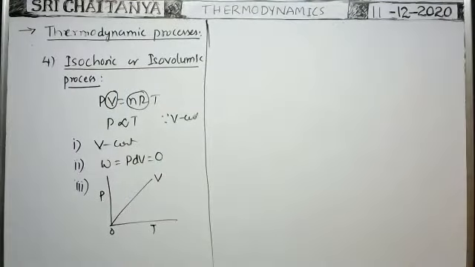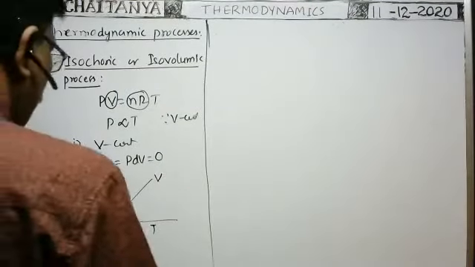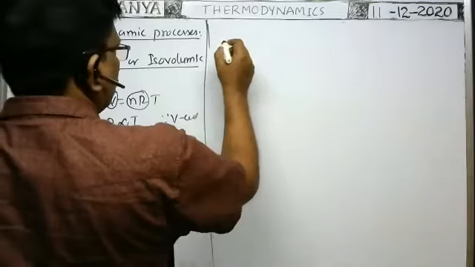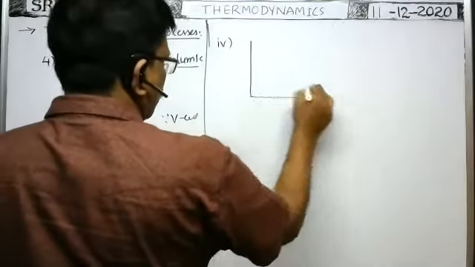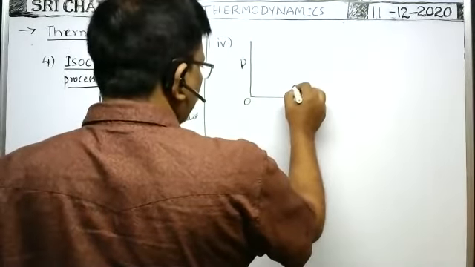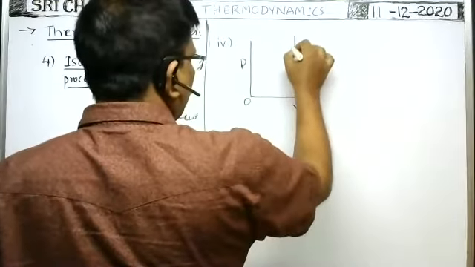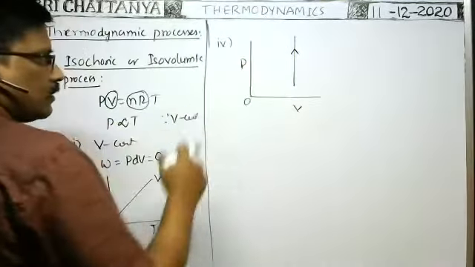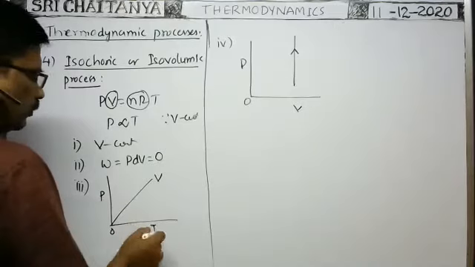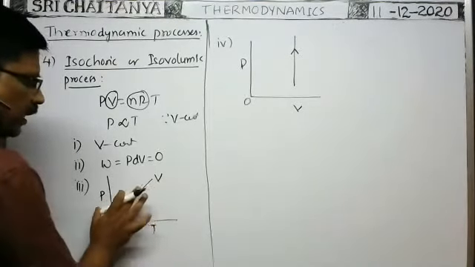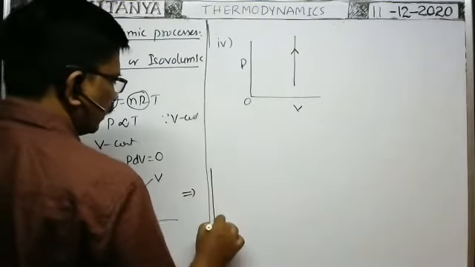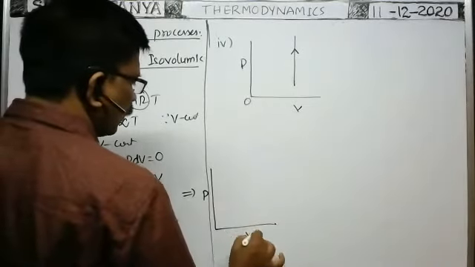Next, in case of isochoric process, suppose you draw the graph between pressure and volume. Pressure changes but volume remains constant. That's why you will get the straight line like this whenever pressure increases. Sometimes they may ask you to find out the pressure volume graph equivalent to the PT graph here. This implies this is similar to, we can draw like this, pressure versus volume graph.